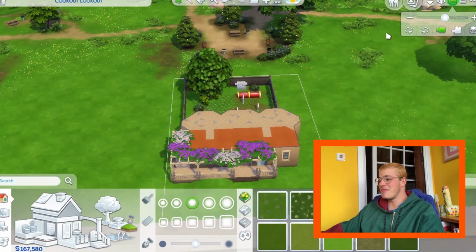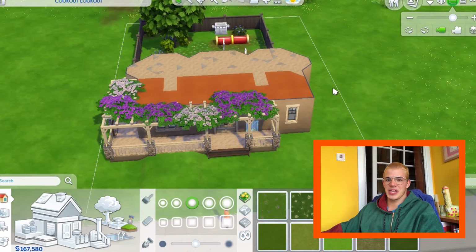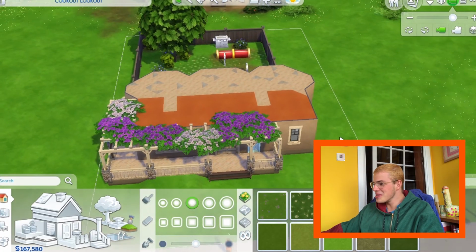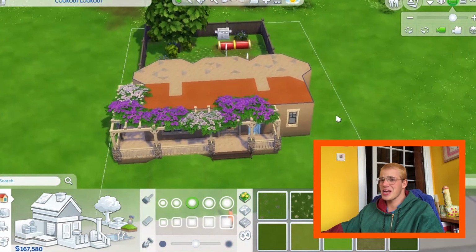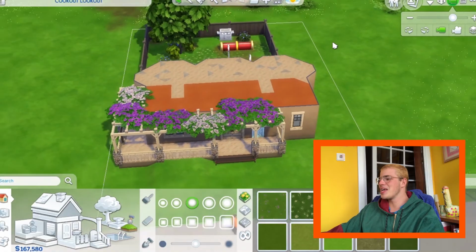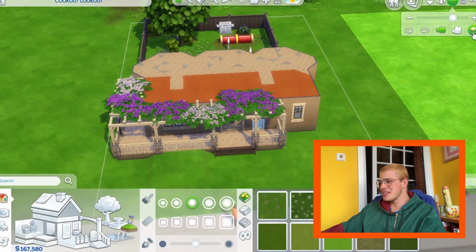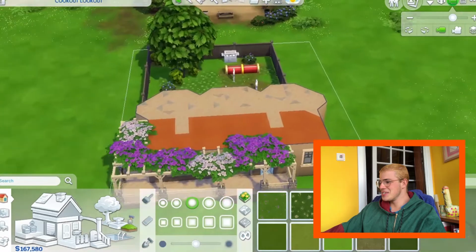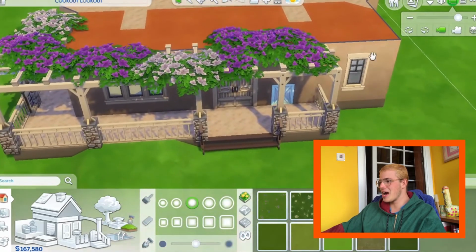I think this is the final house. Obviously, there's a lot of things that I could improve. I don't usually build like this in The Sims. I usually take a lot of time to build, but because I wanted this to be a short video, which I already know it's not gonna be, I just made some simple decisions. It does look like a loaf of bread. Let's just go inside the house and see how it looks.